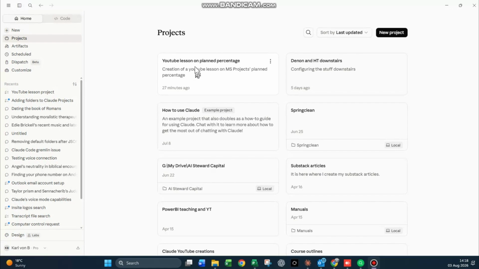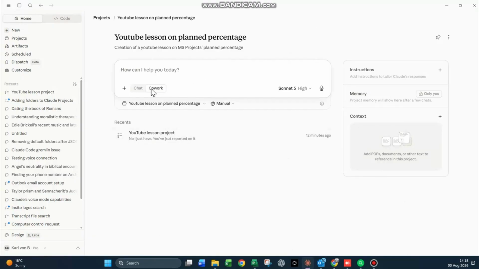So if we look at that, we have a title for that project and we have a bit of a description. I'm working in co-work in the project. You can choose to work in chat, but we're working in co-work. It really is much of a muchness at that level.